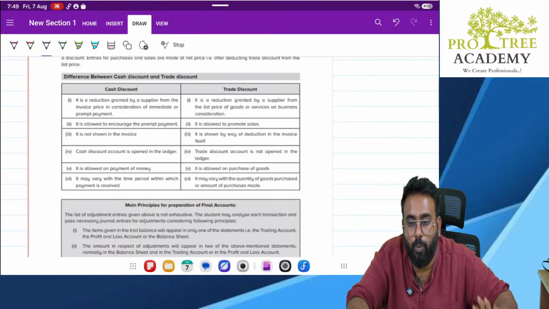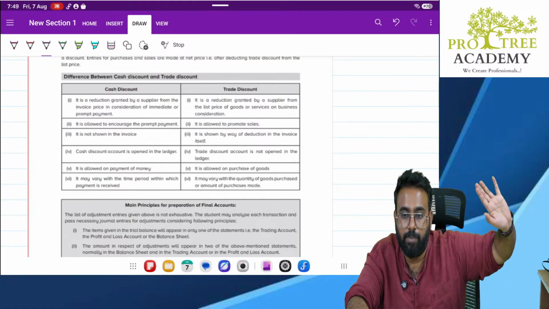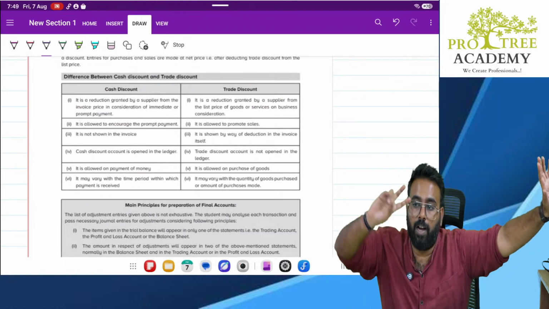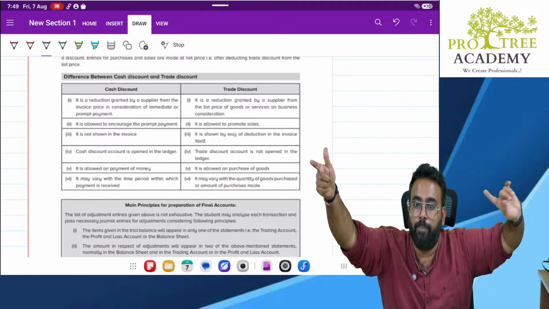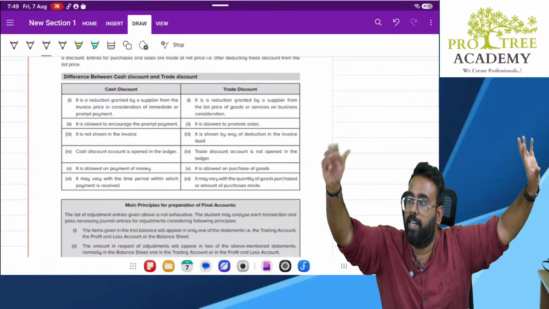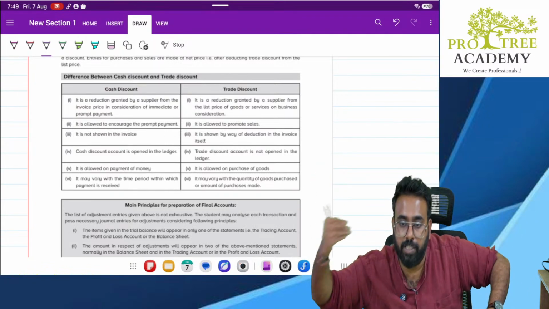Cash discount is nowhere connected to sales. Why? Because the selling price remains the same. Discount will come only after the sale is done, and that discount does not depend upon your sale. That discount depends upon your payment. How fast you make the payment, that much discount you will receive.